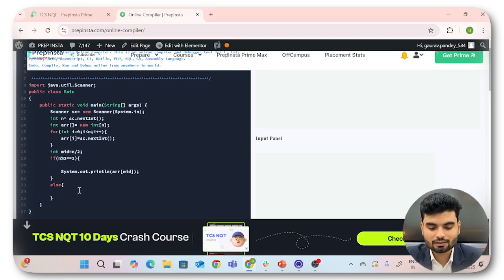In else you'll print what? You will take the average, let's say of ARR. Tell me, if you have the value 6, then what will be the value of mid? The value will be 3, right? So what is the sum you want? If you have mid 3 and the total was 6, meaning the last index was pointing to 5, you need the sum of indexes 2 and 3, right?